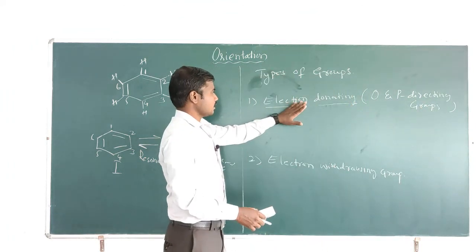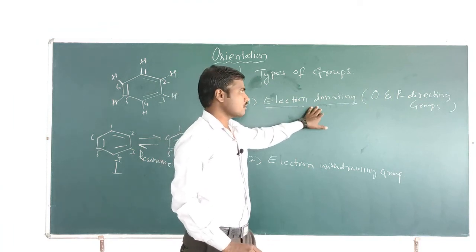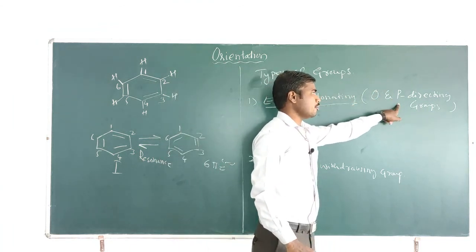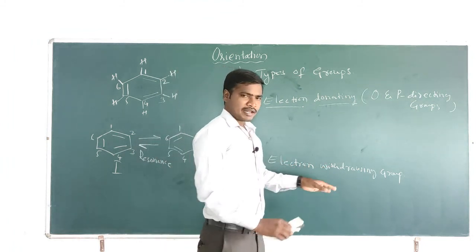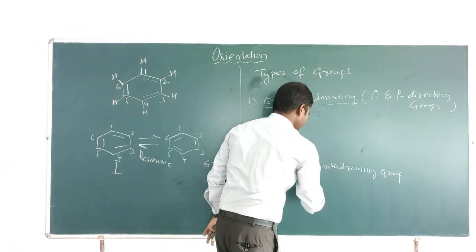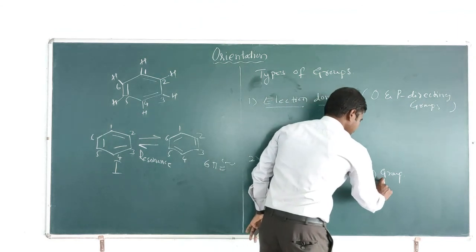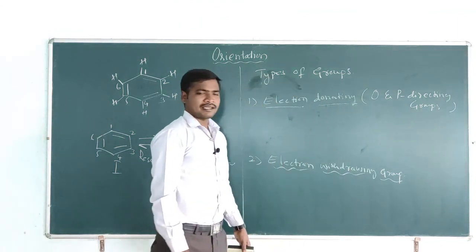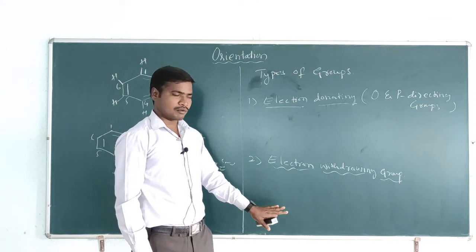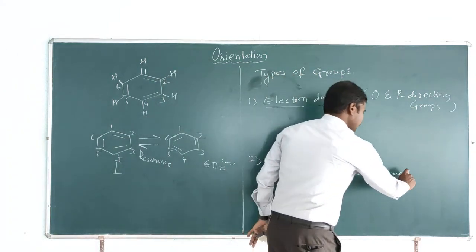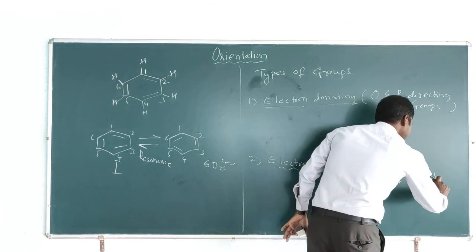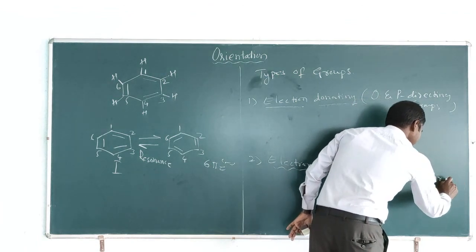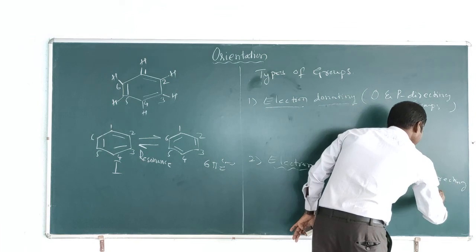The electron withdrawing group, the second type of group, we also call a meta directing group.